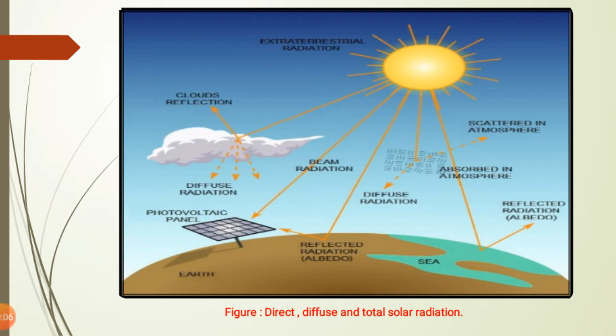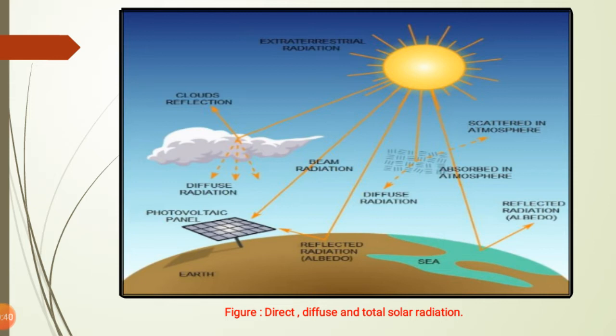If the radiation travels a long distance and passes through some particulate matter or gases present in the atmosphere, there is also diffuse radiation, and the radiation is also absorbed by that matter, so there is absorption of the radiation. So depending on that, there are mainly two types, the beam radiation and the diffuse radiation, and the global radiation is the total radiation, the sum of the two.